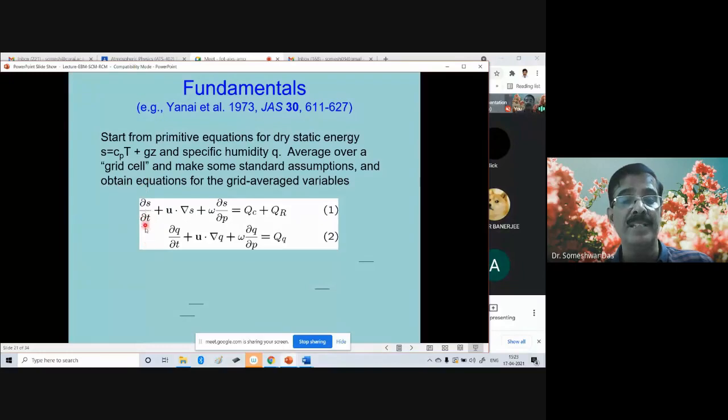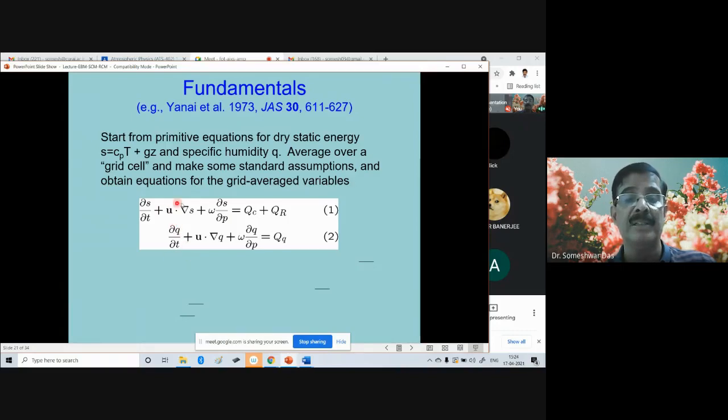So the local rate of change of dry static energy, plus the horizontal advection of the dry static energy, plus the vertical advection of the dry static energy, is balanced by two main terms called QC plus QR, the fluxes due to condensation, evaporation, radiation, etc. So this is for the dry static energy or for the temperature, because dry static energy is related to temperature. And the second equation is for the moisture or specific humidity.